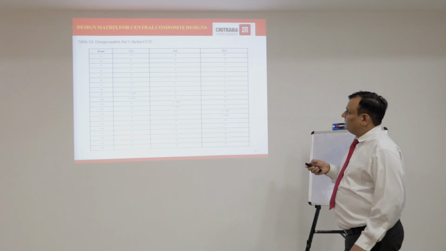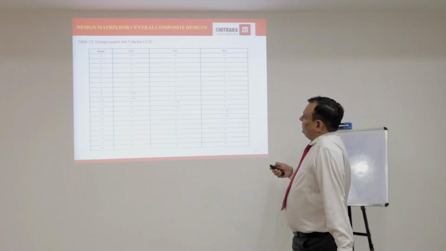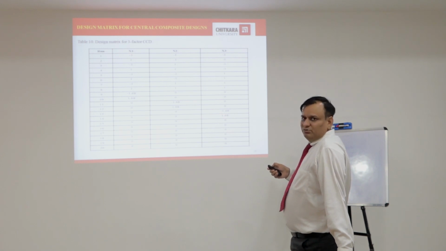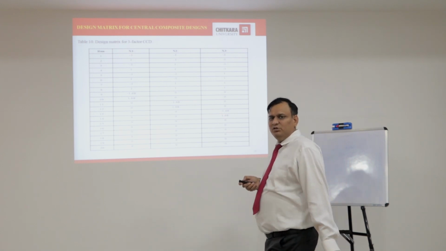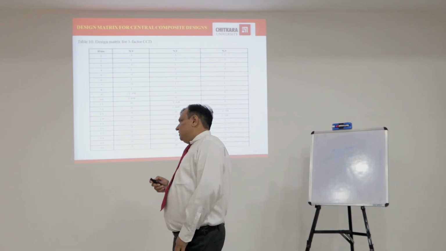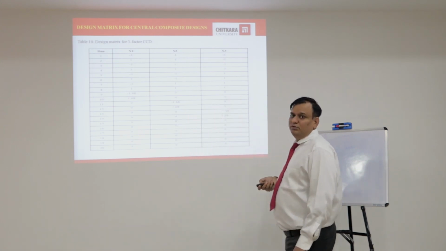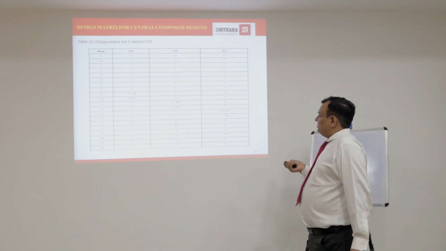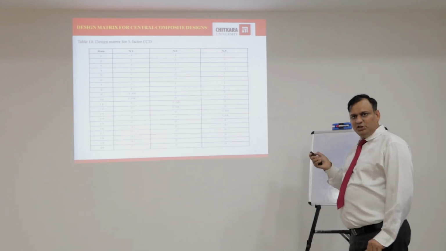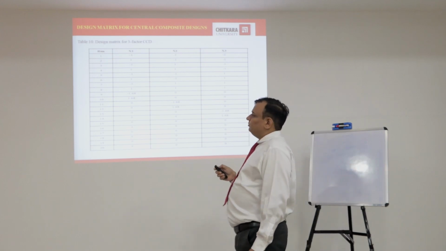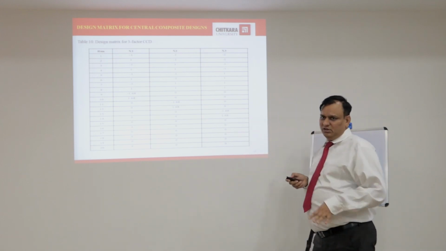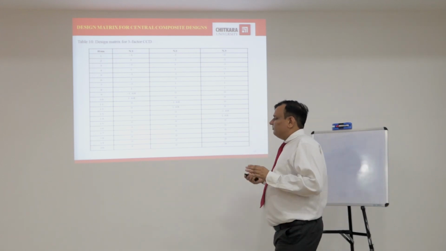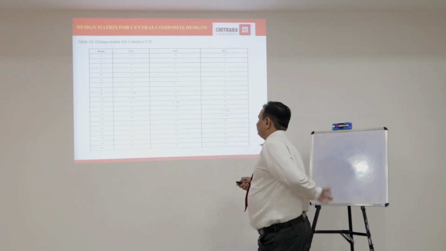For example, if we see batch number 1, run number 1, we will use x1 at minus values. We will select 3 types of values based on the existing literature, and we will use the low value of the x1 factor and accordingly x2 and x3. If plus 1 is there, then we will set the highest value, and if 0 is there, we will set the median value of that particular factor in a formulation. And accordingly, we will prepare batches in the laboratory.